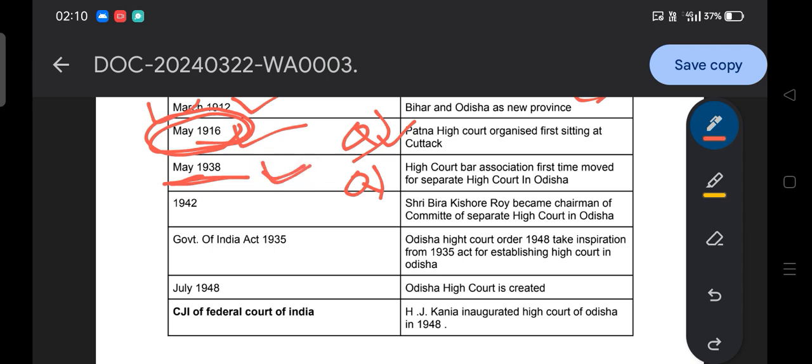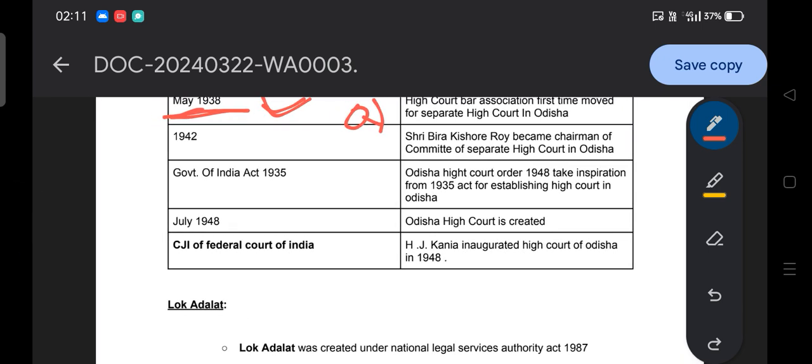Simply they can ask the question here. So you have to remember, like in our Indian Constitution, M. N. Roy for the first time demanded a Constituent Assembly in 1934. Similarly they can also frame a question here. So you have to prepare.